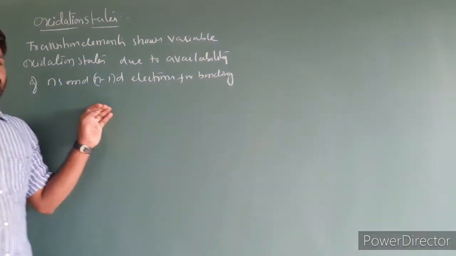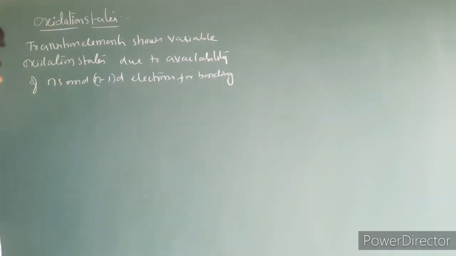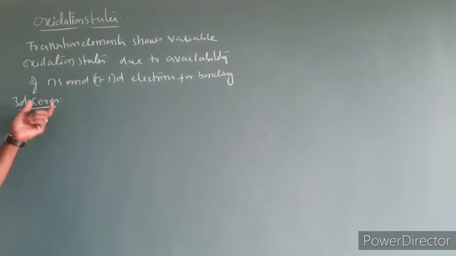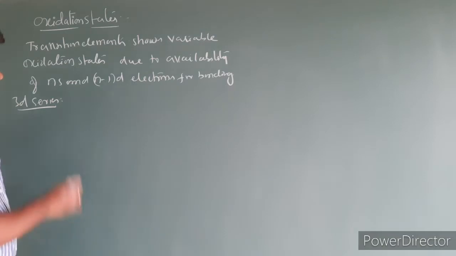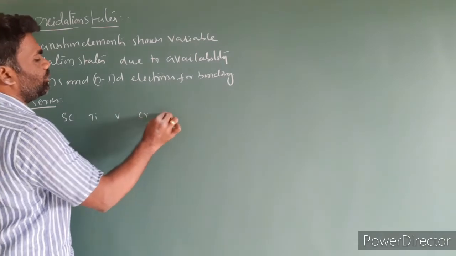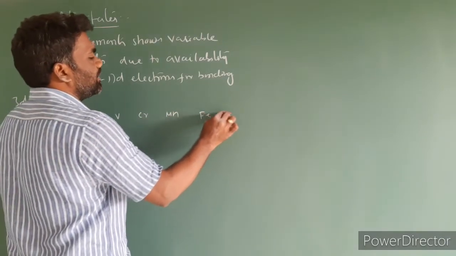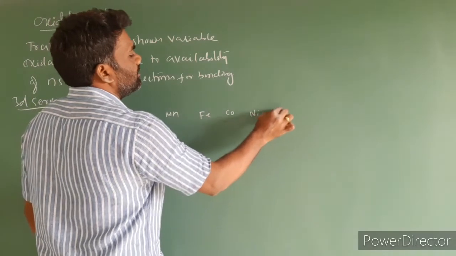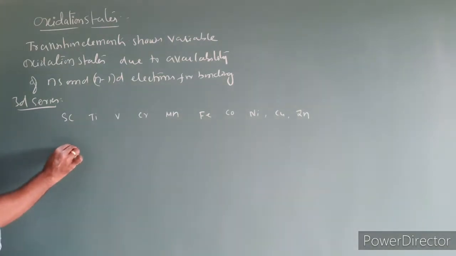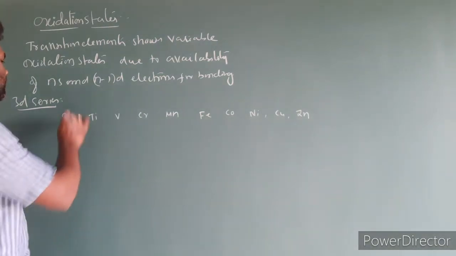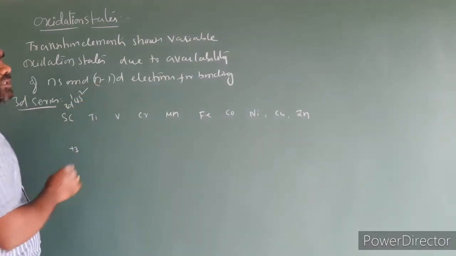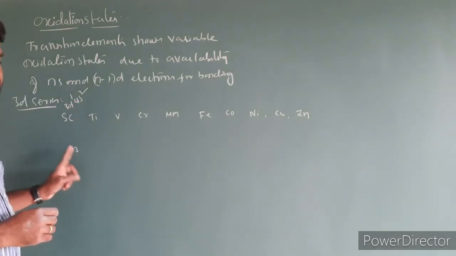Now let us discuss the variable oxidation states of 3d series elements. The elements are scandium, titanium, vanadium, chromium, manganese, iron, cobalt, nickel, copper and zinc. First scandium. Scandium shows the oxidation state +3. We know very well that the electron configuration of scandium is 3d1 4s2. If 3 electrons are involved in the bonding, we get the +3 oxidation state.